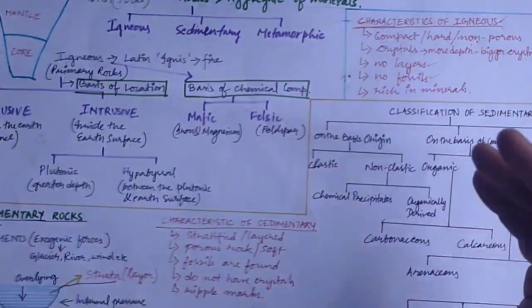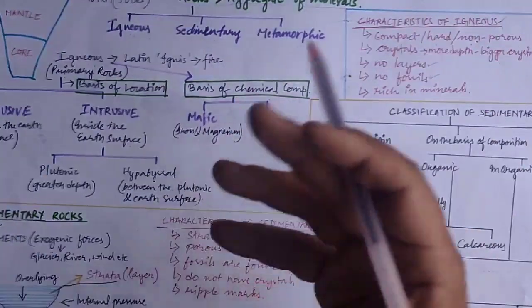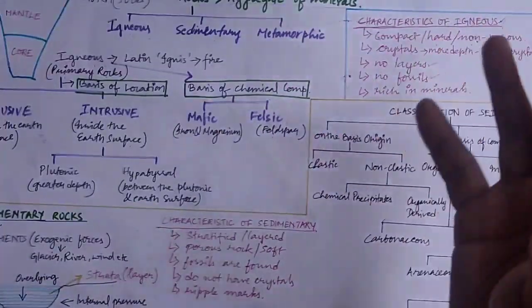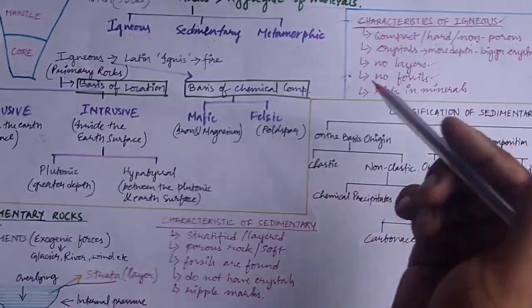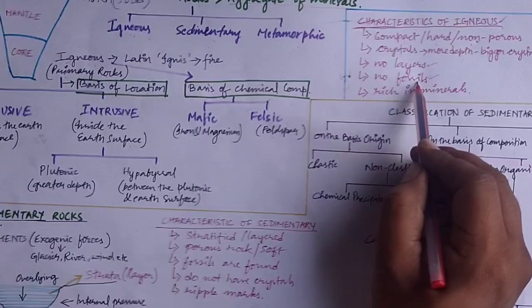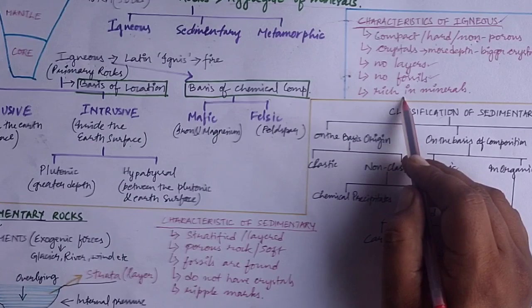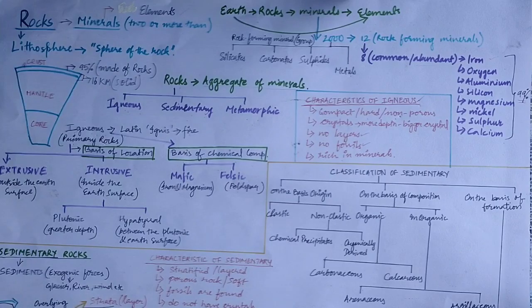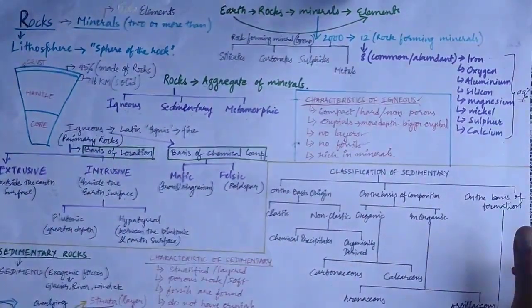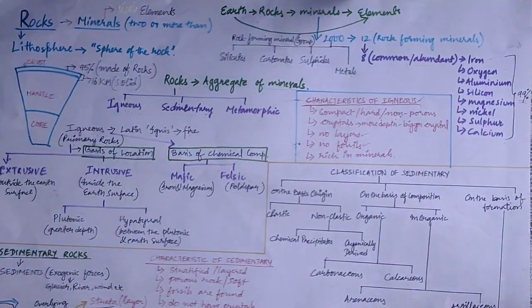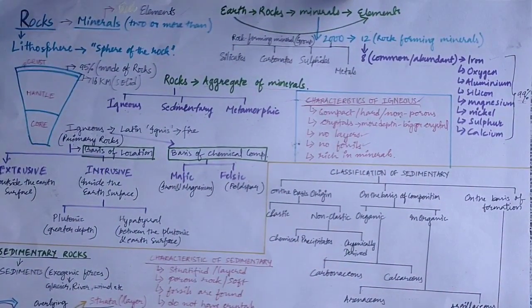Whatever comes in contact with the fire or molten material will be burned down to ashes. So there is no question of formation of fossils. Next characteristic: igneous rocks are very rich in minerals. So students, these are the igneous rocks, their characteristics and classification.